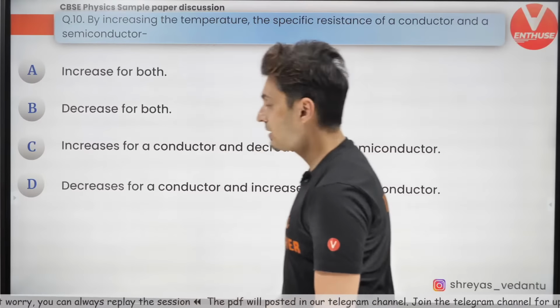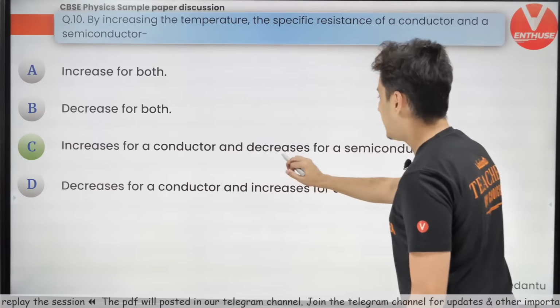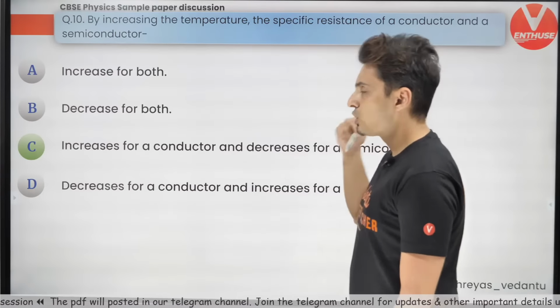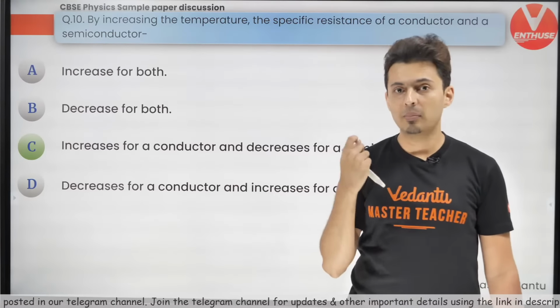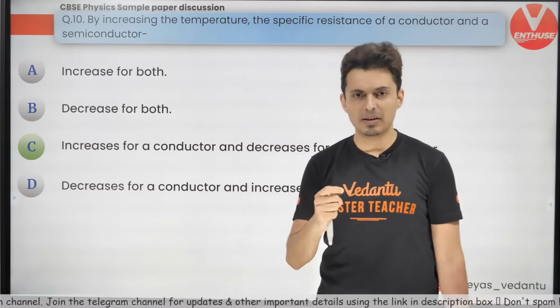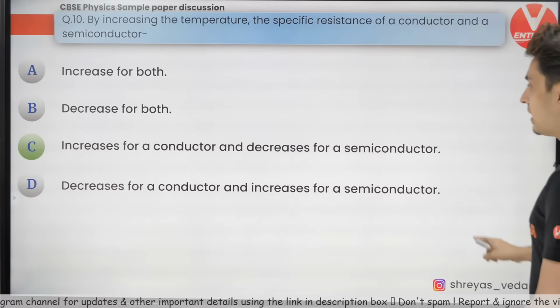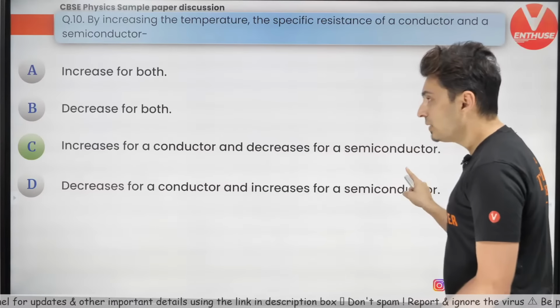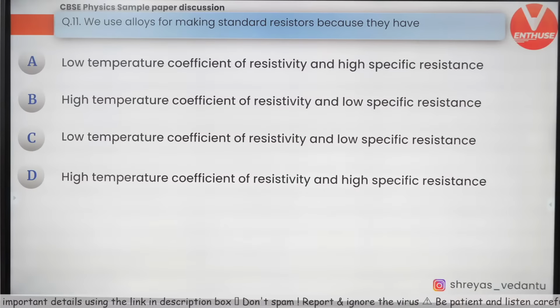So it is not D, it is C. Increases for a conductor and decreases for a semiconductor. When you increase the temperature, resistance for copper, aluminum, iron increases. For semiconductors like germanium, silicon, it will decrease. Keep this in mind: semiconductors have negative coefficient and conductors have positive coefficient for thermal resistance.